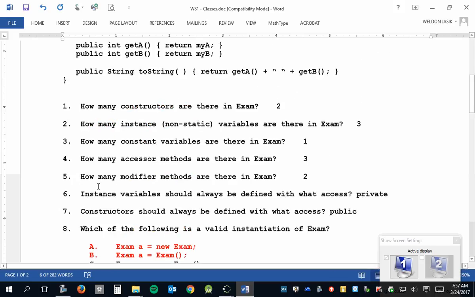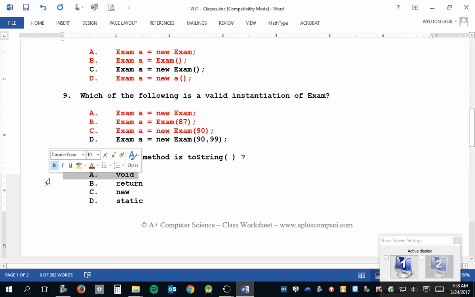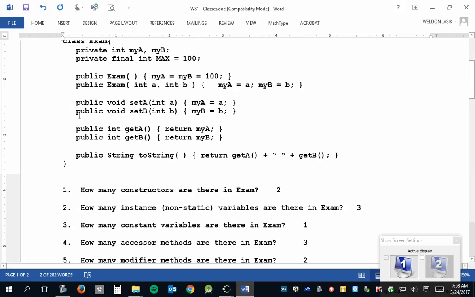Now, one more term. This one I'll just tell you. It is a return method. That is the answer. Okay? Number 10 is the return method. Look up here. Of the 5 methods, how many are return methods? I mean, the string method's one of them. Yeah. These 2 return ints. This one returns a string. So those are your 3 return methods. These 2 are not return methods because they don't return anything.